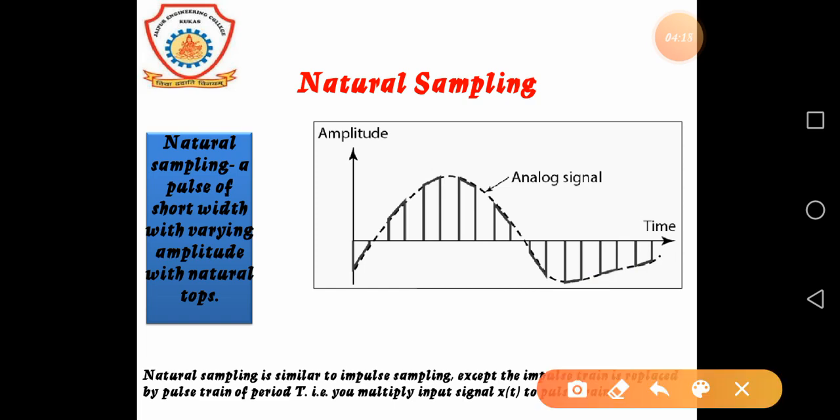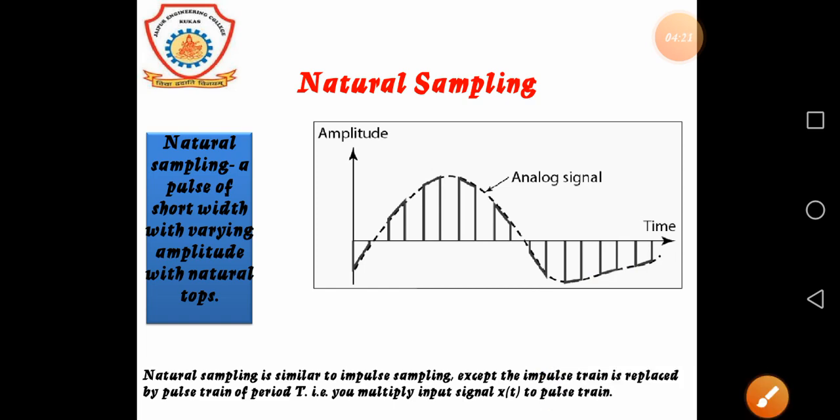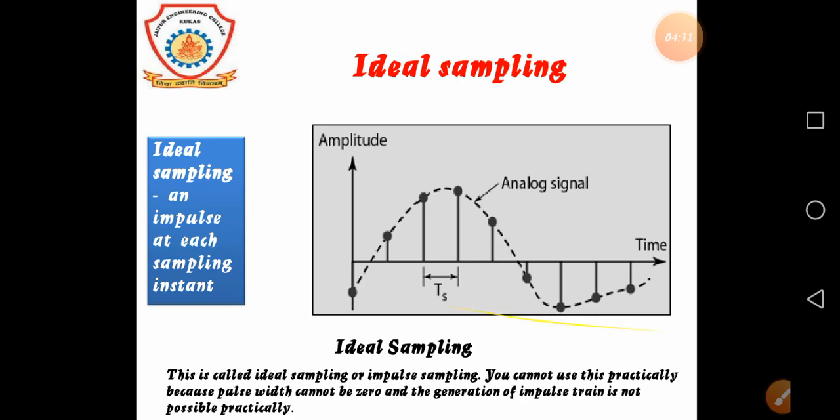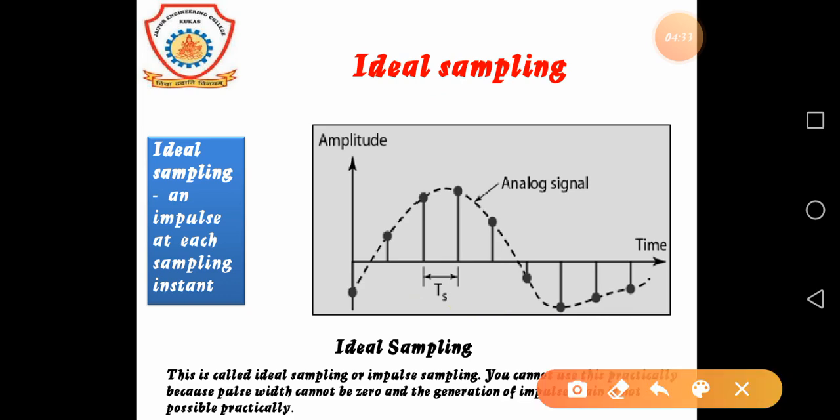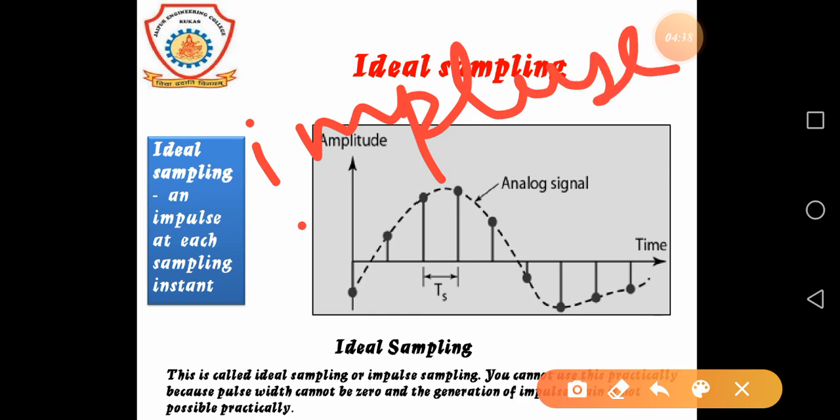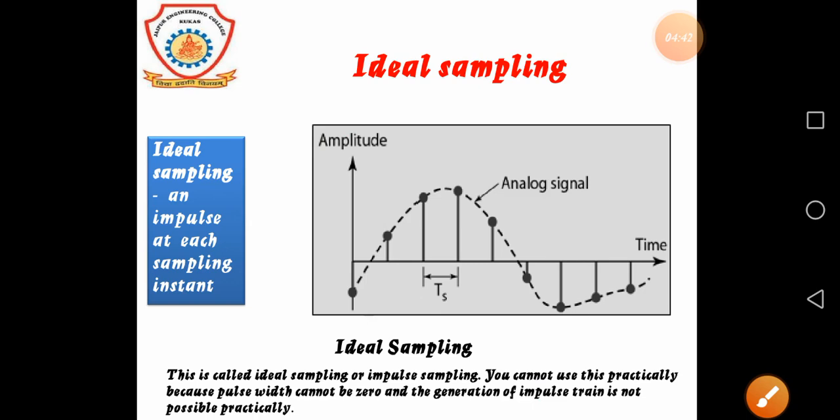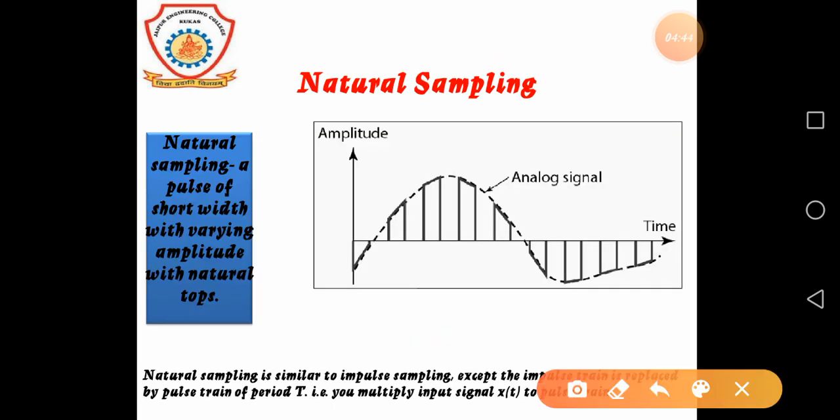Natural sampling is actually similar to impulse sampling, except that the impulse train is replaced by a pulse train. In ideal sampling we use an impulse train, but in natural sampling we use a pulse train.